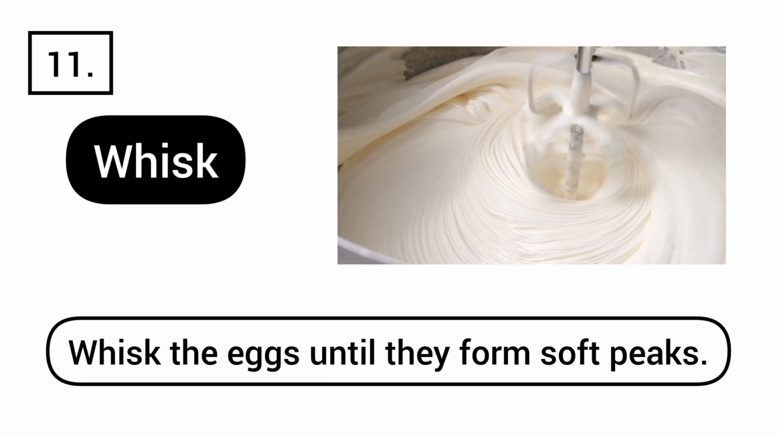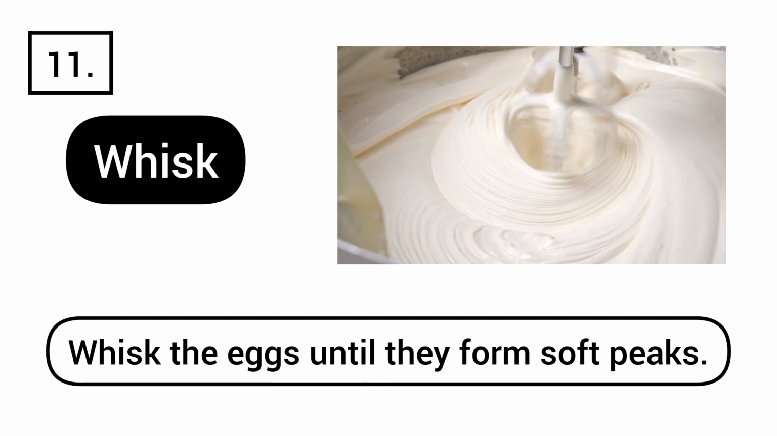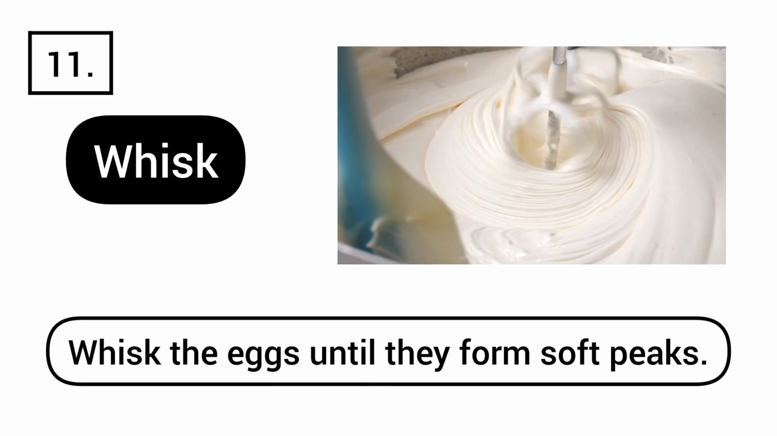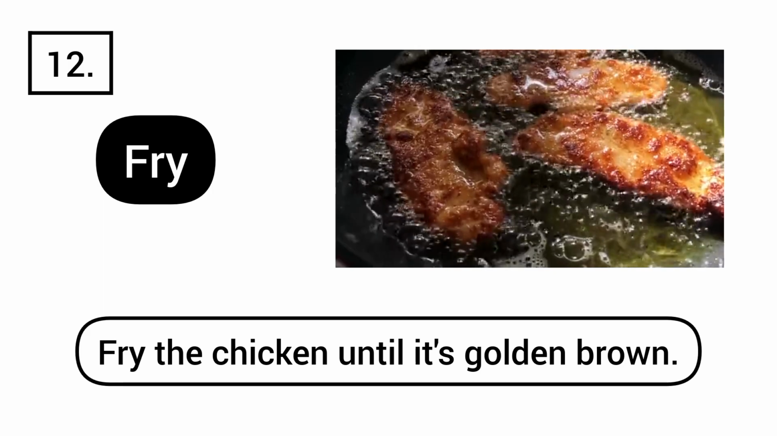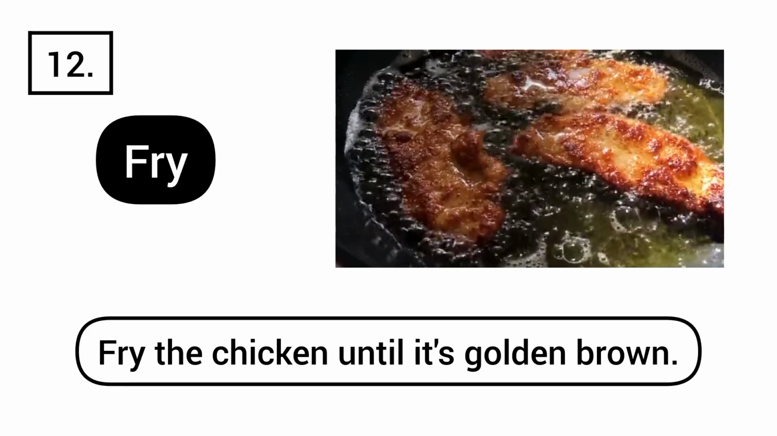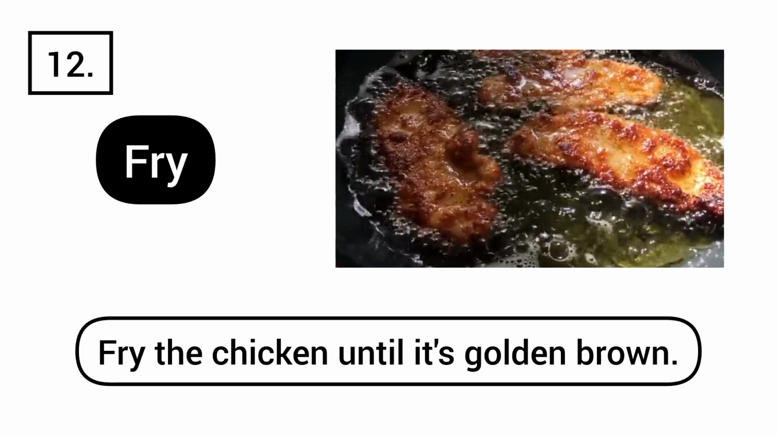Whisk. Example, whisk the eggs until they form soft peaks. Fry. Example, fry the chicken until it's golden brown.